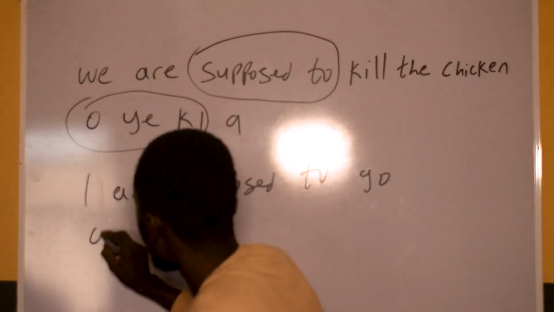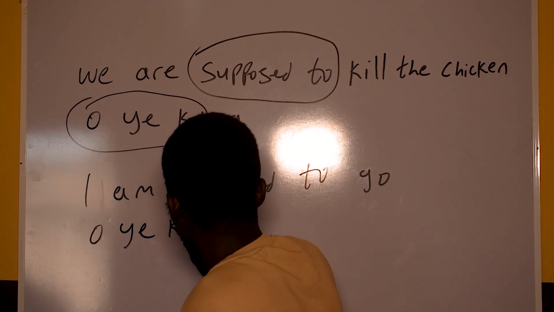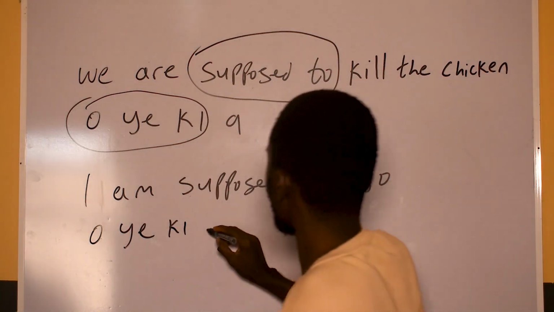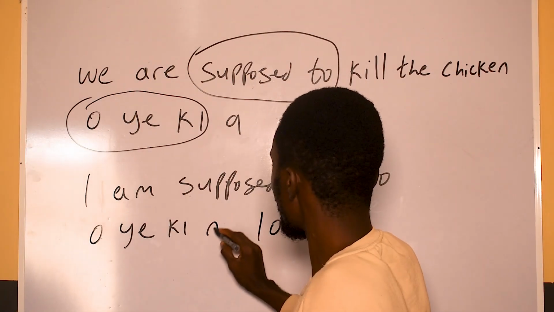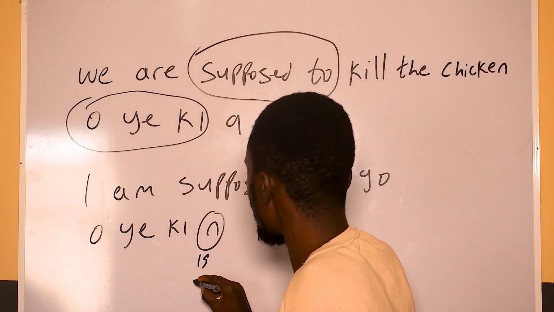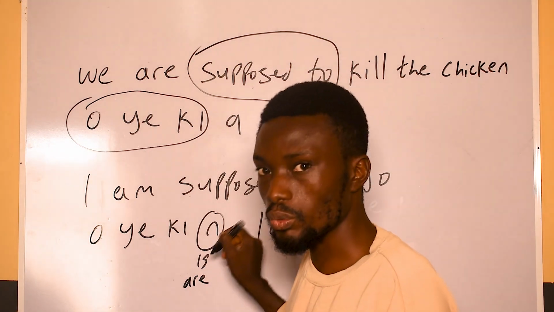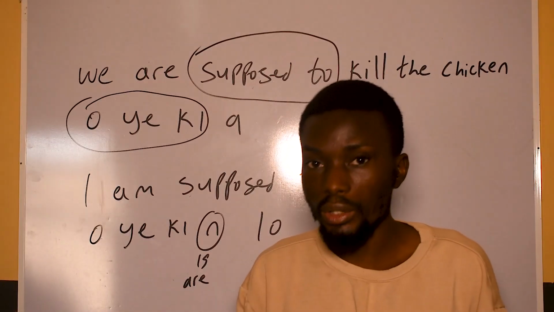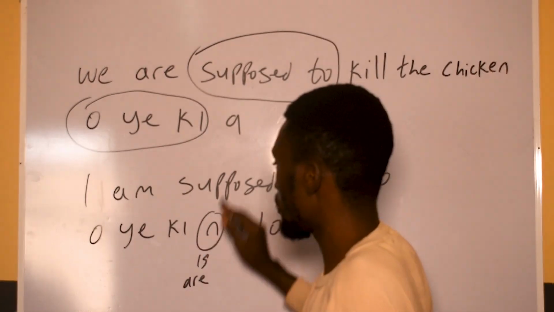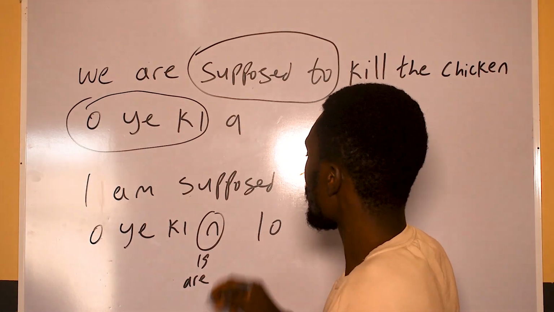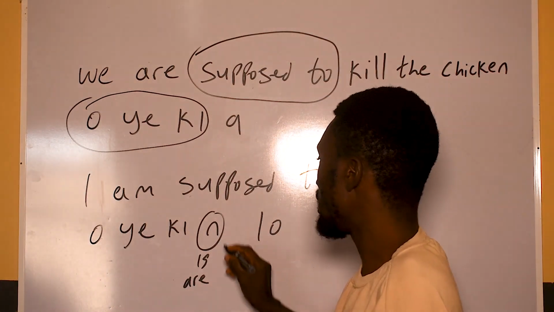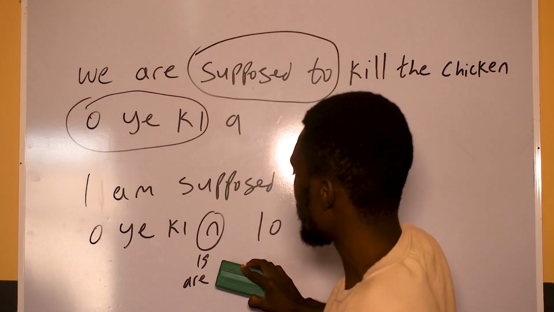So "supposed to" is oyeki mo lo. This is used to signify "is" and "are", but it's only used when the action is actually ongoing. If it's not ongoing, you will not use them. Of course here I still use it, but in usage here I did not use it for these two things.